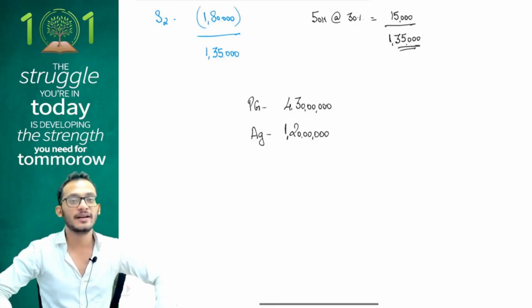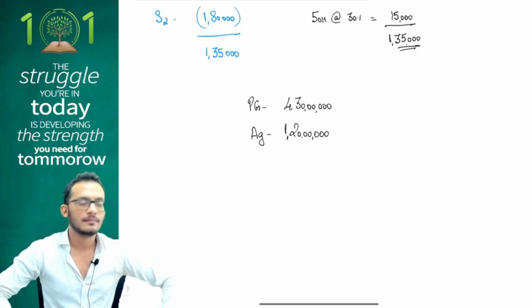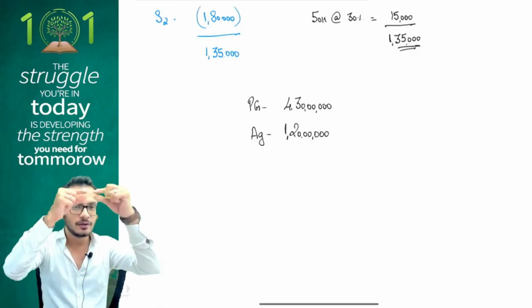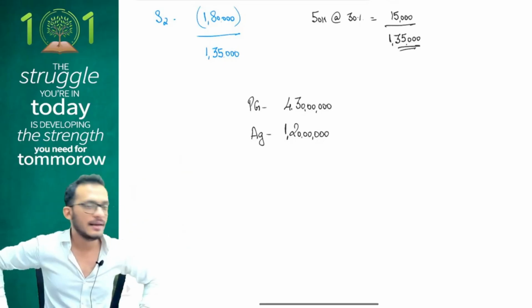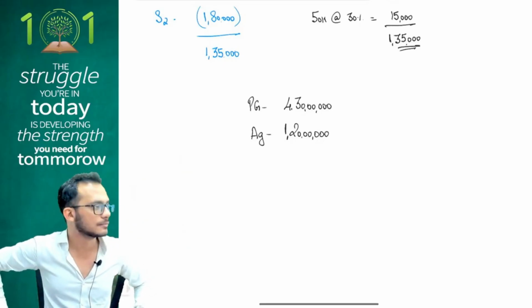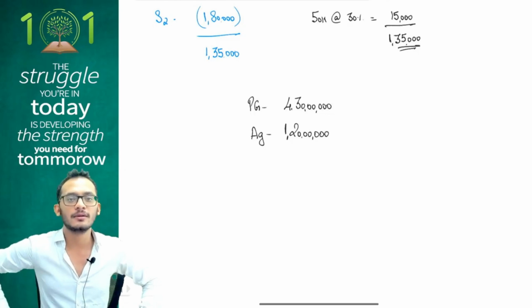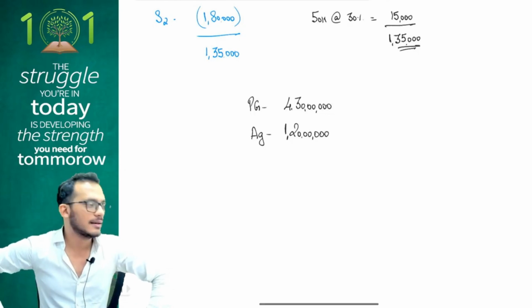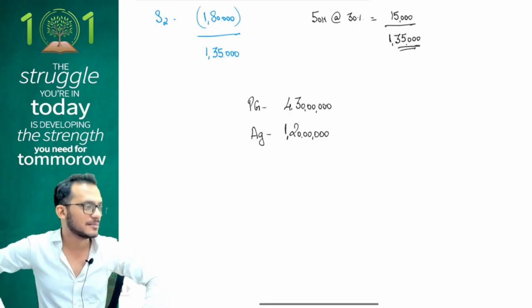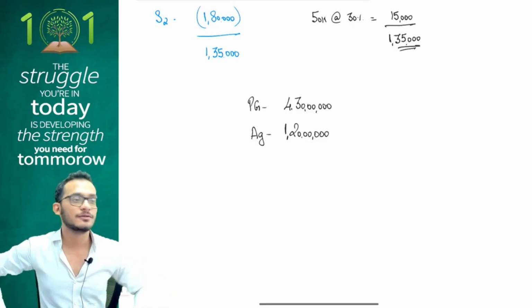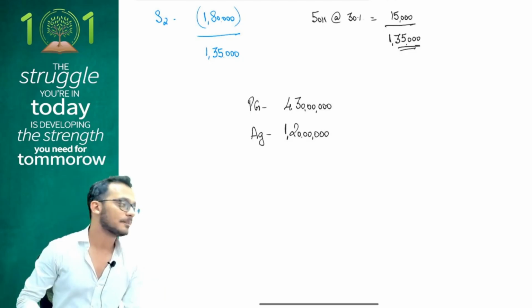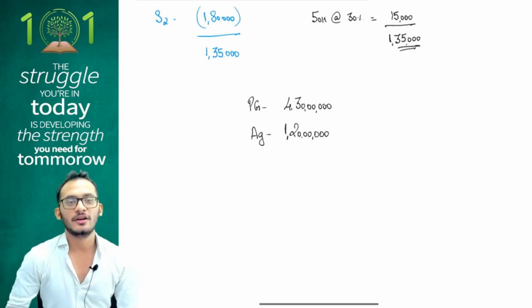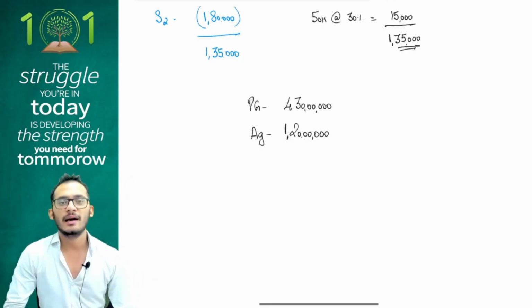Surcharge and all has been notified in Schedule 1. Because surcharge is notified in Schedule 1, Schedule 1 uses the word total income, full stop. It does not say total income including Schedule 4. Which means when you use the word total income, you're only talking about actual total income. Now, this is not an expected question in exam, but just be careful about it, nothing else. Clear with me? So here is a case where you will apply surcharge at the rate of 25%, not at 37%. Are we making sense?